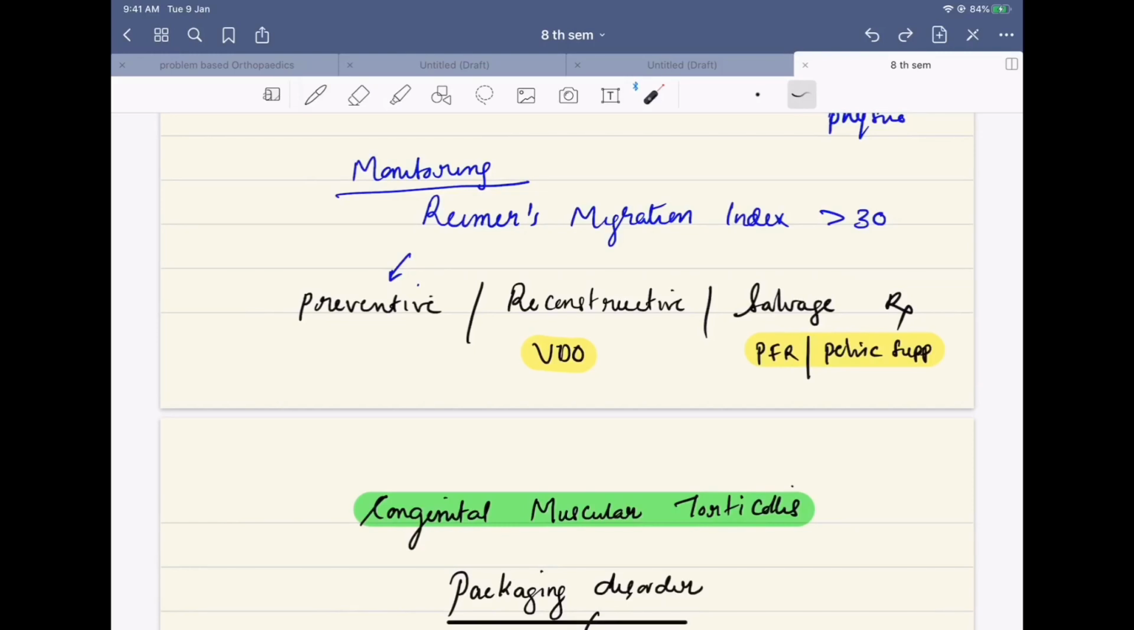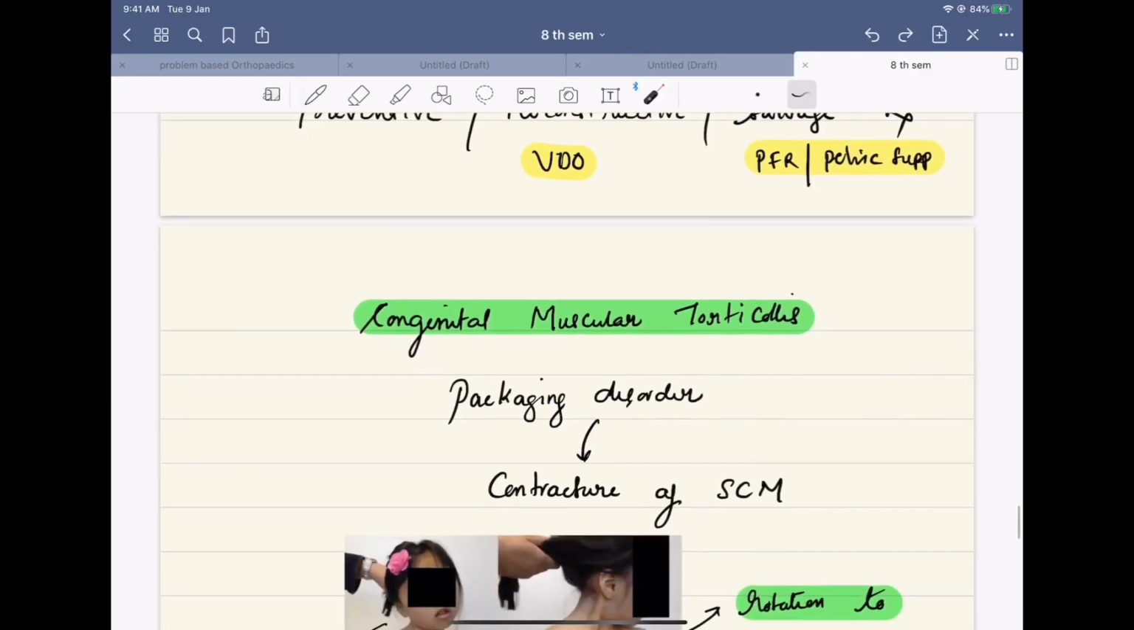It is important to monitor the hip for development of instability and dislocation. It is done using the migration index. If it is more than 30, the hip is going to dislocate. The treatment can be classified into preventive, reconstructive, and salvage procedures. Preventive procedures are generally soft tissue procedures. Reconstructive procedures include VDO. Salvage treatment includes proximal femoral resection and pelvic support osteotomy.